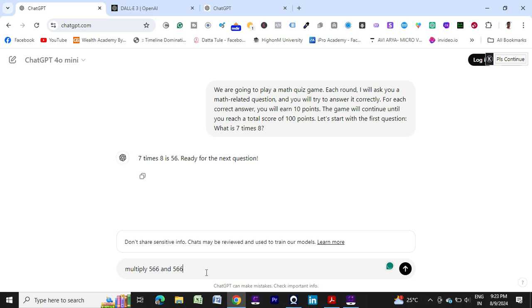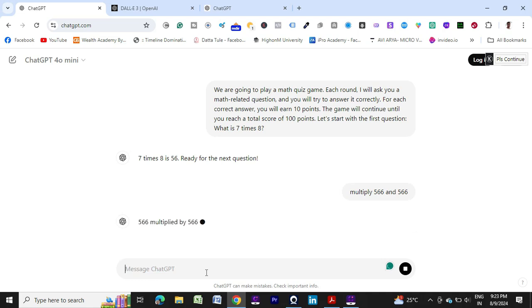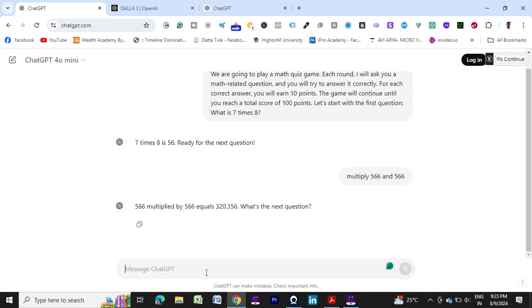Any complex task you can provide. It might be related to math. See, 566 multiplied by 563 equals 318,658. What is the next question? Again it is asking what is the next question. Okay, so that way we can ask as many questions as we want.